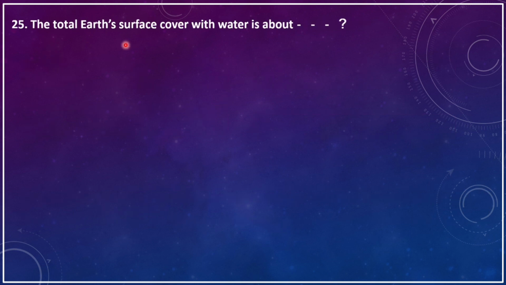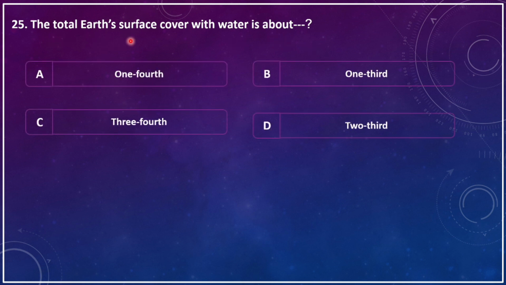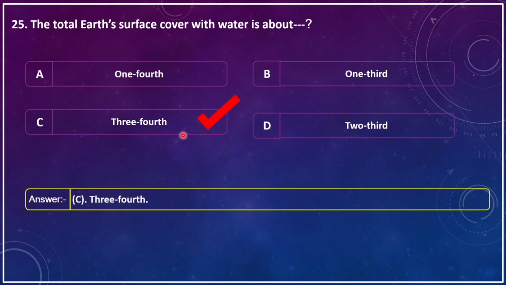The total Earth's surface covered with water is about dash. A, 1/4, B, 1/3, C, 3/4, D, 2/3. The correct answer is 3/4. 3/4 of the Earth's surface is covered with water.